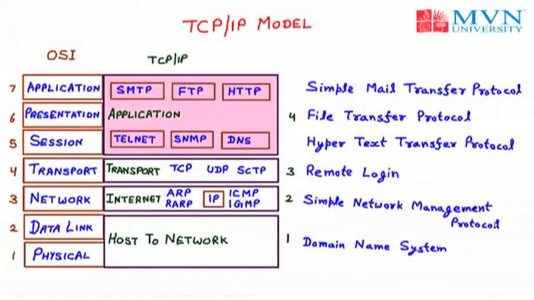We have various features in TCP/IP over the OSI model, as the OSI model is used for telecommunication and TCP/IP is mainly used for the internet. Because in TCP/IP we have the two main protocols, TCP and UDP. TCP is for connection-oriented, for example cable media like optical fiber; these come under TCP. Talking about wireless, like Wi-Fi, they come under UDP. So that means TCP/IP can control all the media, wired as well as wireless.